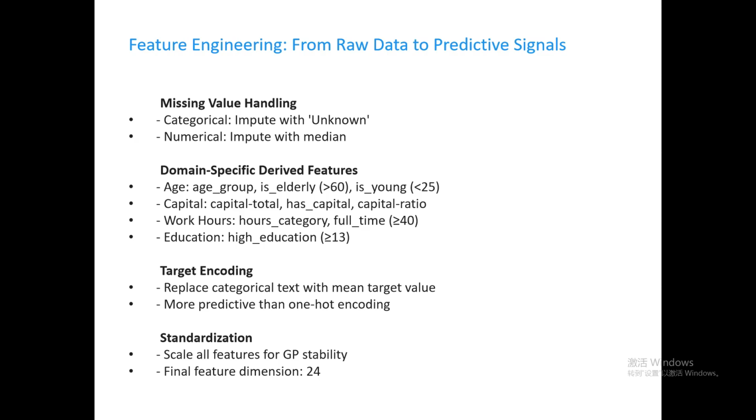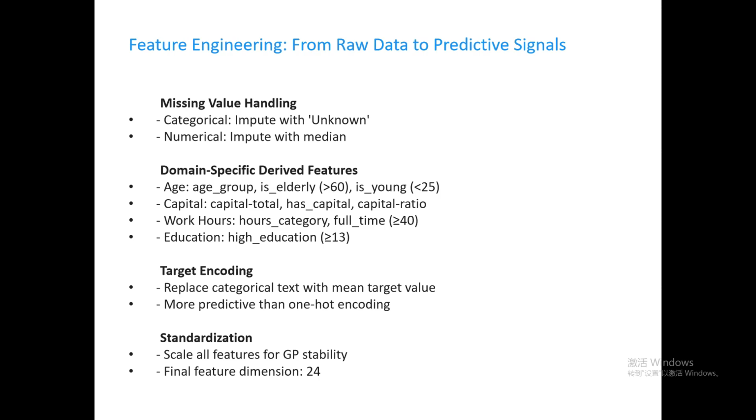Feature engineering forms the foundation of our solution. First, we handle missing values. Categorical features are filled with unknown, and numerical features with the median to avoid data bias. Then we focus on deriving domain-specific features. For example, dividing age into groups and labeling elderly or young, calculating total capital gains and whether there is capital inflow, categorizing working hours and marking full-time status, and based on years of education, labeling higher education.